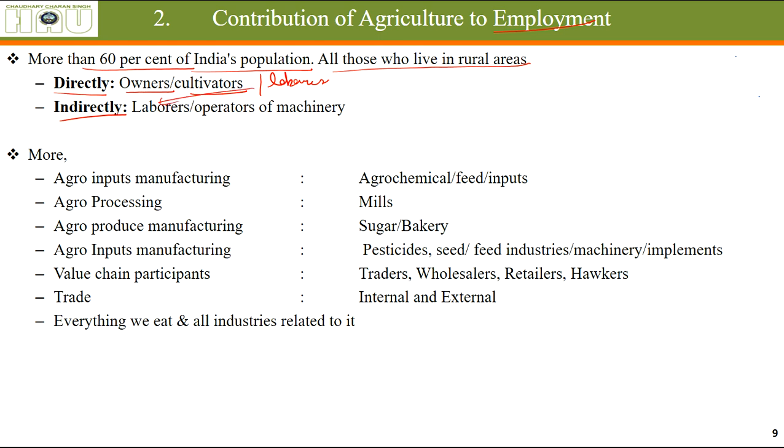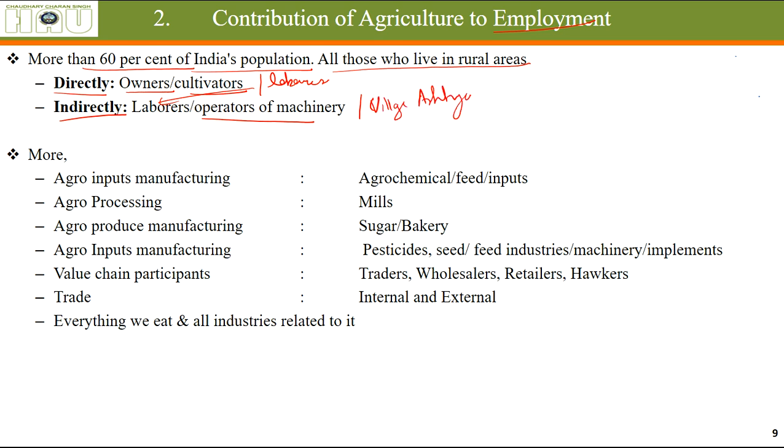Indirectly, you can also call laborers to be indirectly employed from agriculture, and operators of machinery, people who have bought different types of machinery and use them to rent out to different people, or they themselves drive those machinery and work for the farmers, or you can even say the village